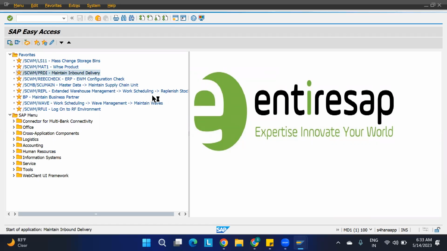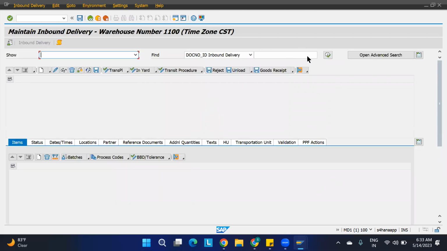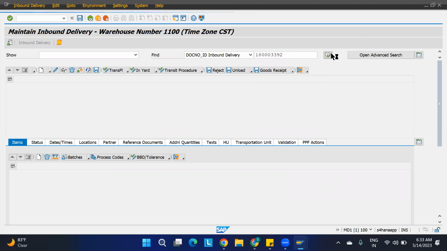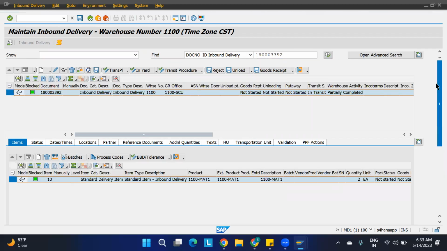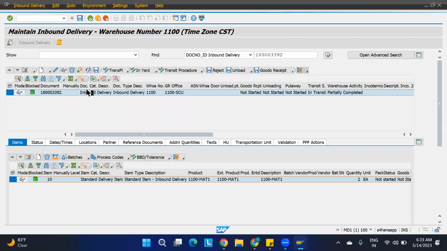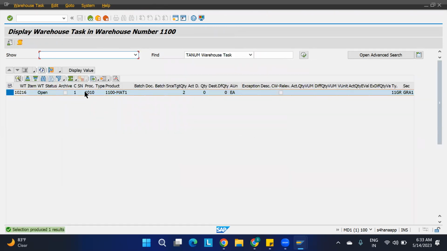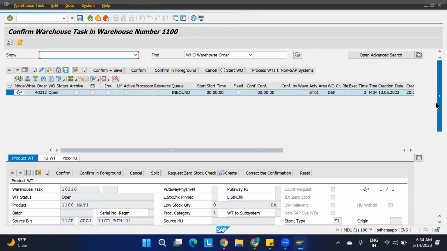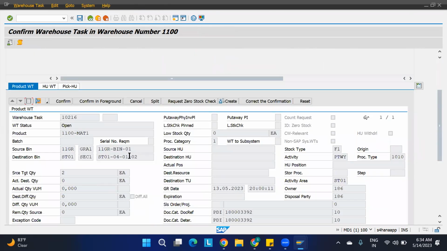Okay, not an issue. We have already created the warehouse task. So this, execute. We will directly go to the warehouse task here. Okay, it is open. I'll open the form view. I want to change the bin here, confirm in foreground.